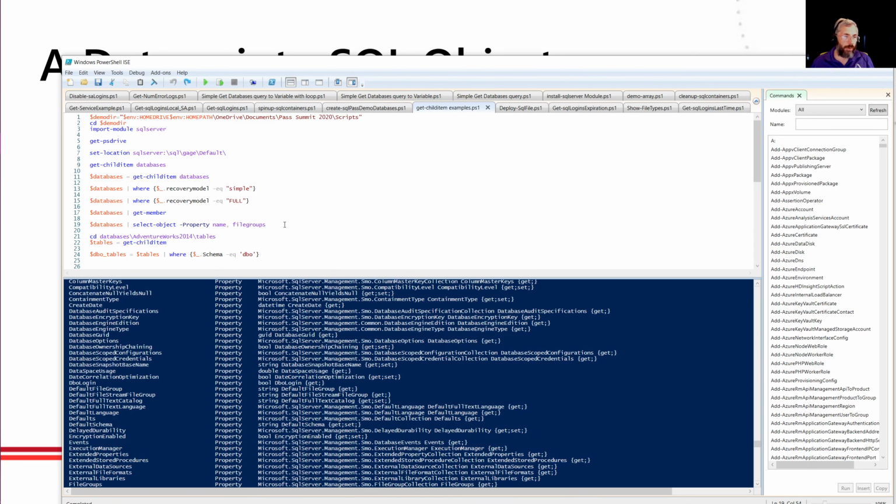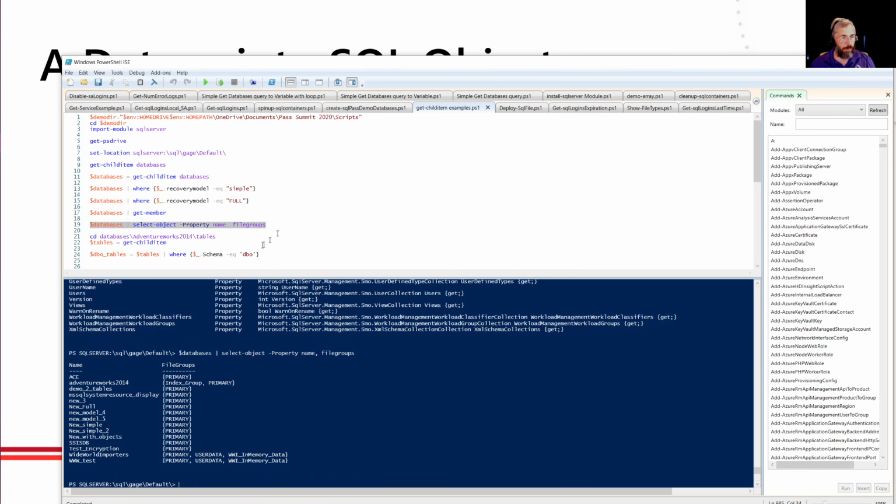So I'm curious, I want to know, hey, what file groups are my databases on? Pretty straightforward. Again, take the database object, pipe it into this commandlet called select object, which is basically, hey, out of the object you just gave me, I only want the following properties. I want the name and I want the file groups.